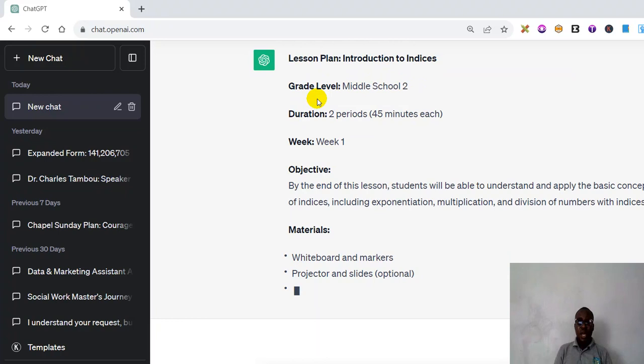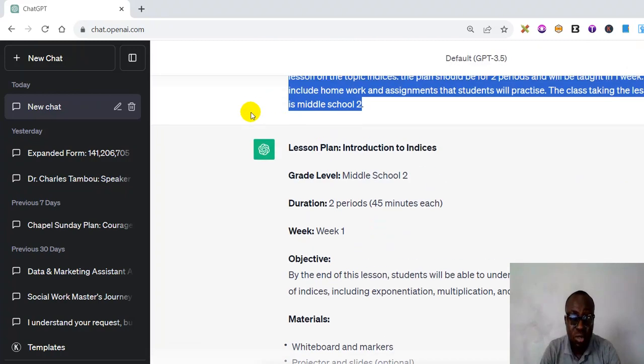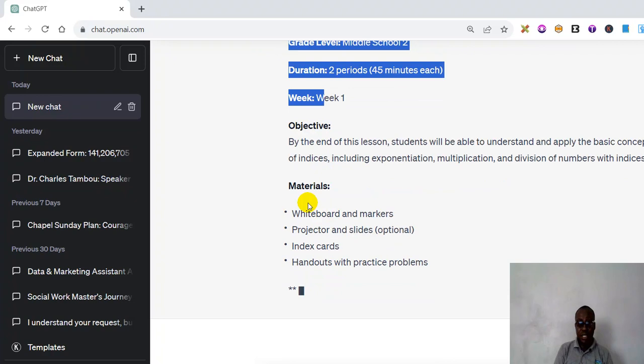My answer is still coming out, but you can see it already. All I need to do with what I have now is just copy and paste on Microsoft Word. You can do this on your phone. I am using a laptop, but you can do it on your phone, on your tablet and all of that. So thank you for watching. My answer is still coming out, but then